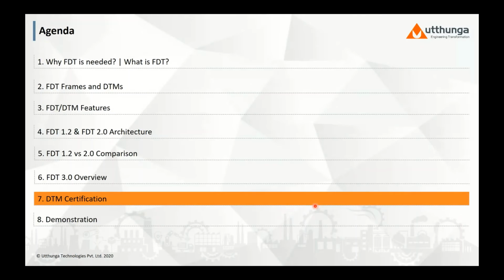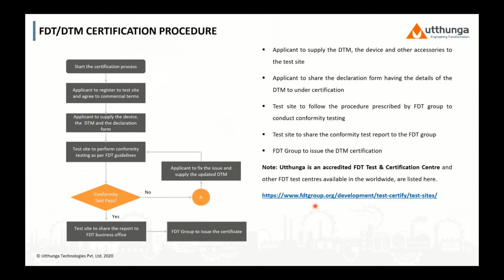So next would be the DTM certification process. FTT specification has defined their own standards for both a frame application and the DTM to work together irrespective of the manufacturer or protocol or the device classification. So the DTM certification ensures that all the standards that are defined by FTT is followed. It also ensures that common look and feel with respect to the complete data access is ensured.